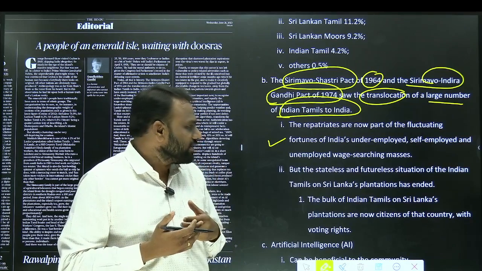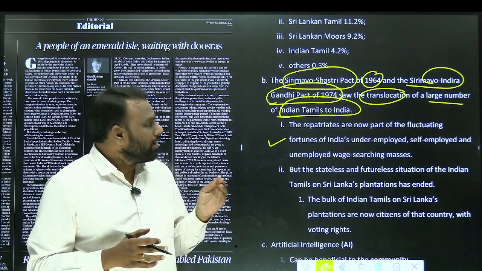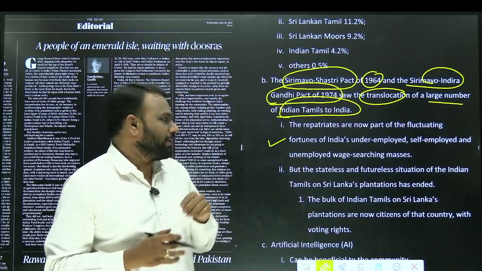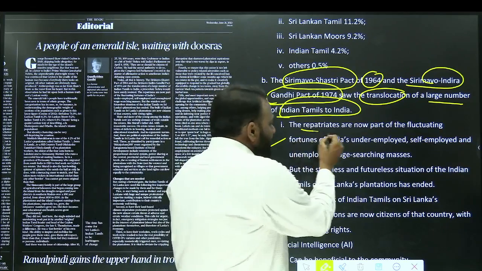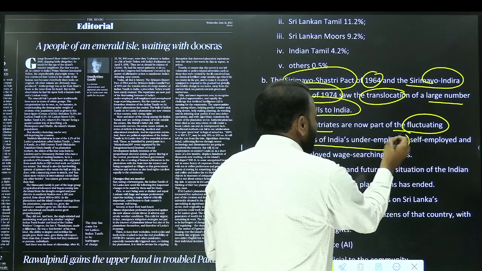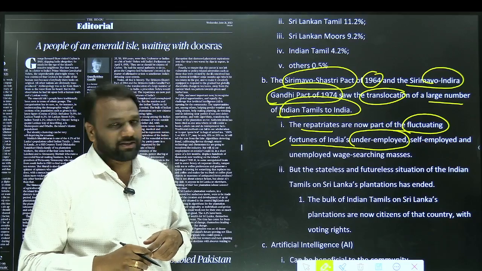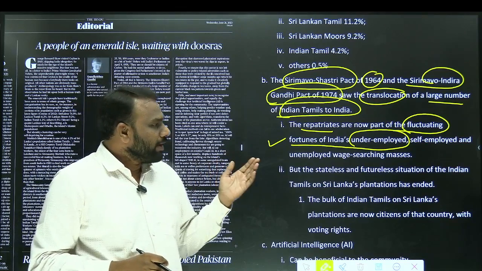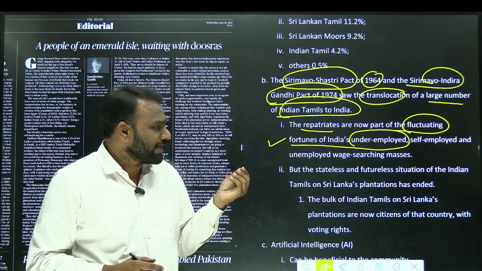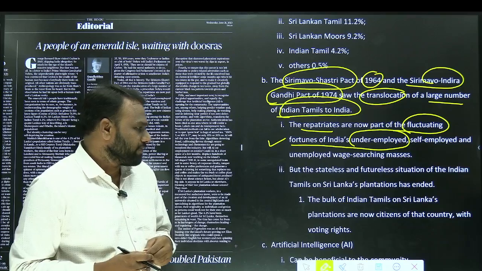In order to make it rich, we need to quote the various problems which are faced by migrants in general, or the migrants from Tamil Nadu, from Sri Lanka to India in particular. For example, the repatriates are now part of the fluctuating fortunes of India's underemployed, self-employed, and unemployed wage searching masses. It means the people who have come from Sri Lanka to India may be facing problems like underemployment, self-employment, and all. Okay, so these can be quoted in mains.